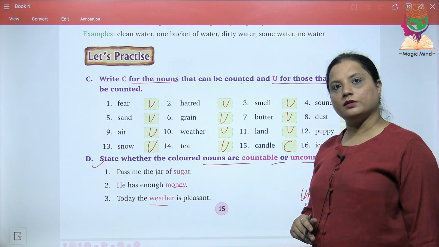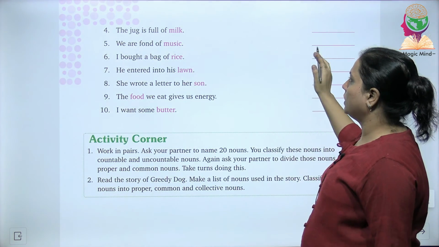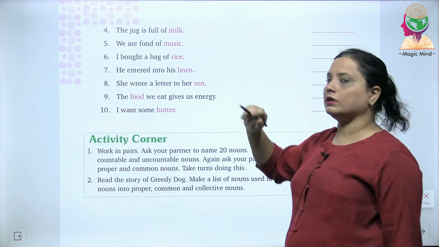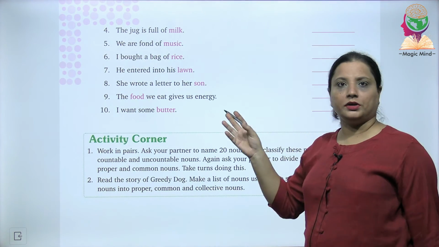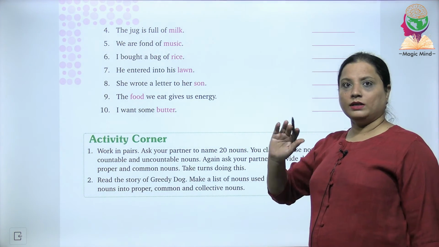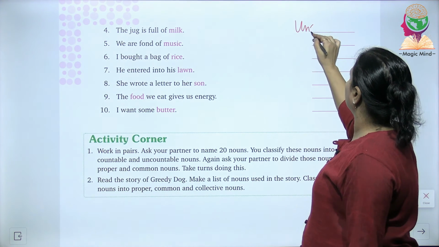Now let's move to the next page. The fourth one is, the jug is full of milk. So whether milk is countable or uncountable. What is milk? Is it countable? No, we can know the quantity, but it's not the exact number. It is uncountable.